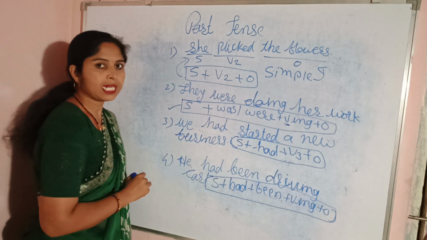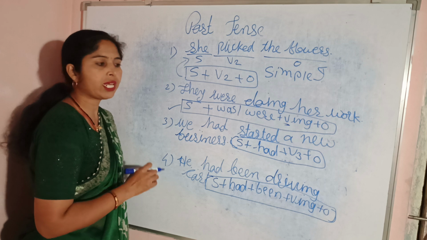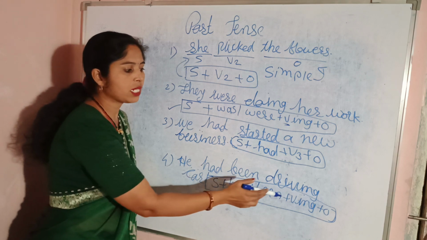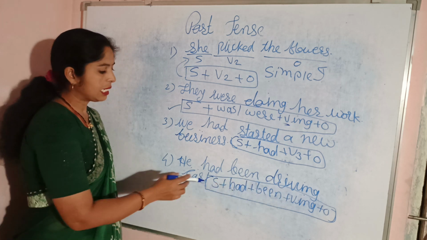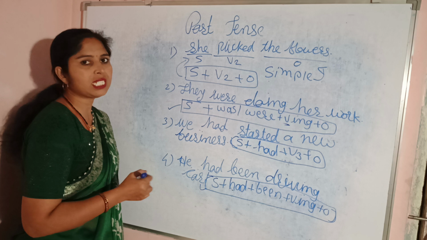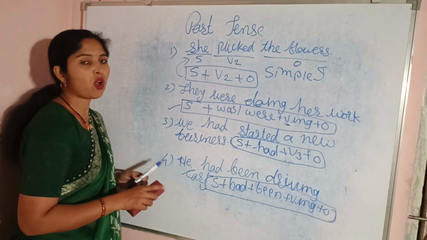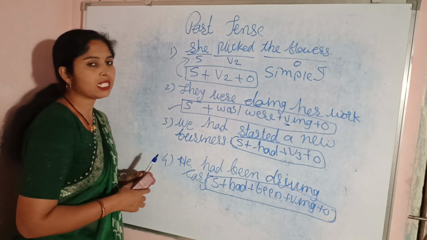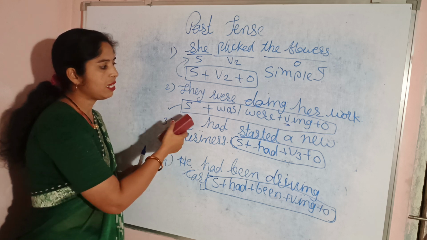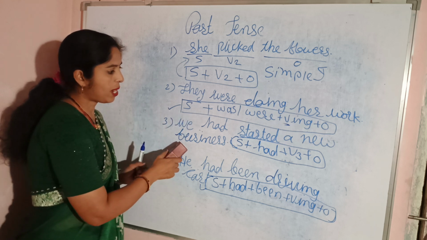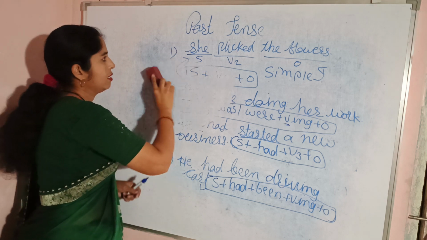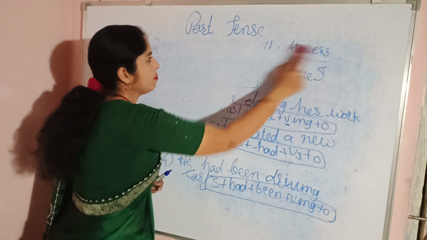This formula is related to the past perfect tense. Then see, subject plus had been plus VING plus object. This formula is related to the past perfect continuous tense. Now I hope you all understand the formulas and some sentences related to the simple past tense, past continuous tense, past perfect tense and past perfect continuous tense. Now let's see again.